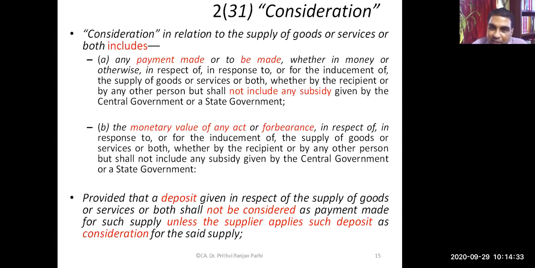So government subsidies has to be excluded from consideration. Right? So any amount paid or to be paid excluding subsidy is a part of consideration. It also includes the monetary value of any act. Some act or some forbearance is there. Okay, something has been done or something has not been done in consideration of some supply. That will also be regarded as a consideration.